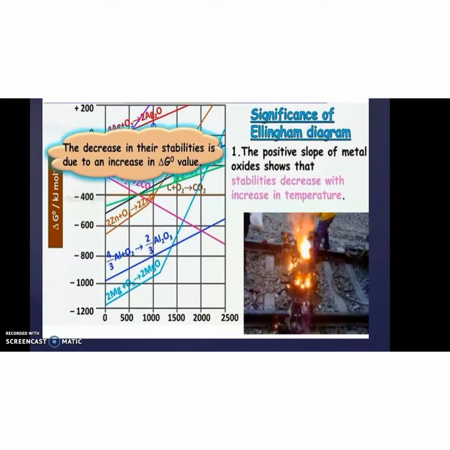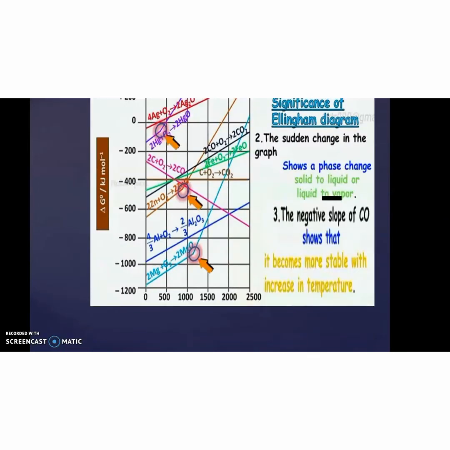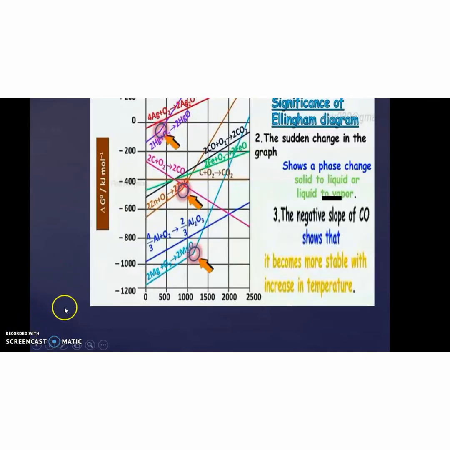What is the significance of the Ellingham diagram? A positive slope means stability decreases with an increase in temperature, and a sudden change at a particular point shows that a phase change takes place, for example solid to liquid or liquid to vapor. A negative slope shows more stability with an increase in temperature. So these are the significances of the Ellingham diagram. It is very, very important.